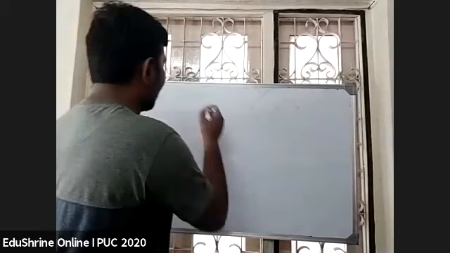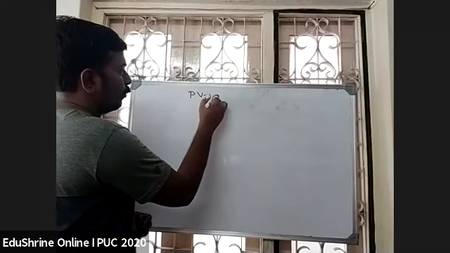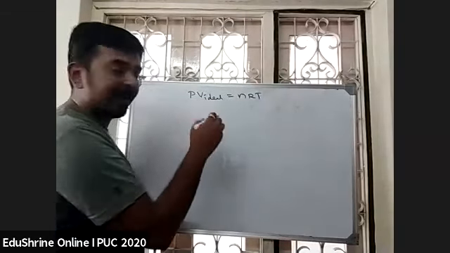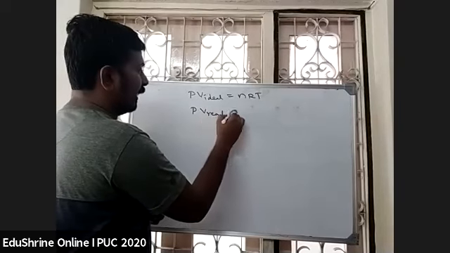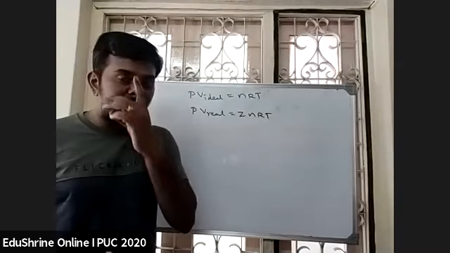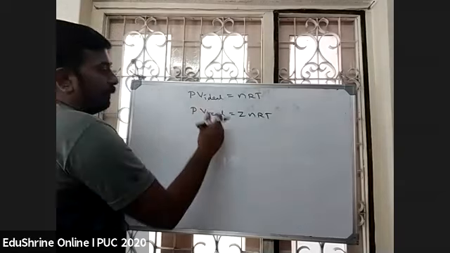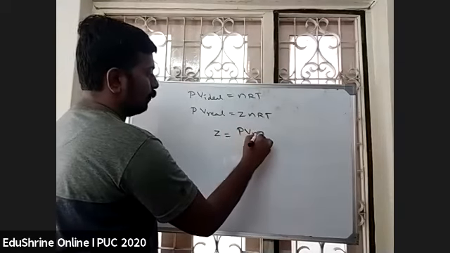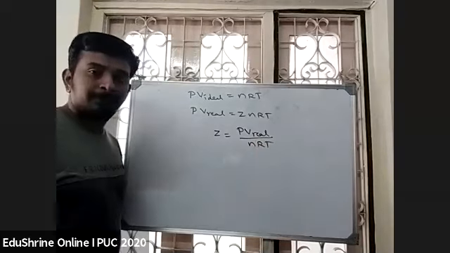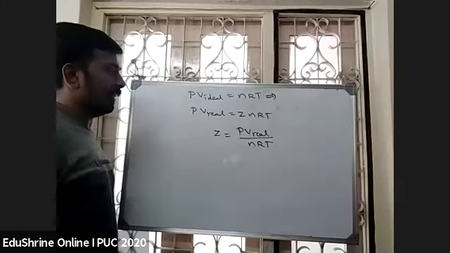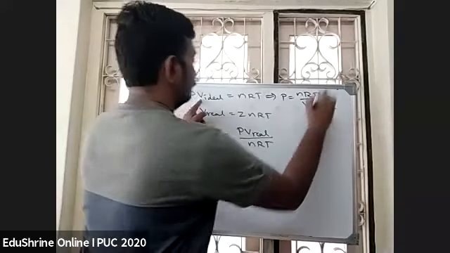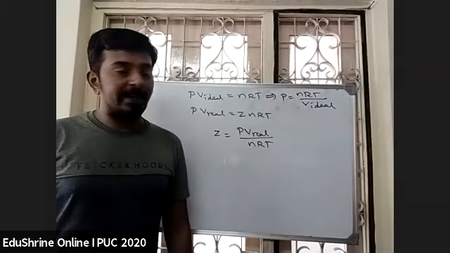Now here, if it is an ideal gas, then P into volume of ideal gas is equal to nRT. If it is a real gas, PV of real gas is equal to Z into nRT. From this, what will be the value of Z? Z is equal to P into volume occupied by real gas by nRT. From this, I can write P is equal to nRT by V of ideal gas.